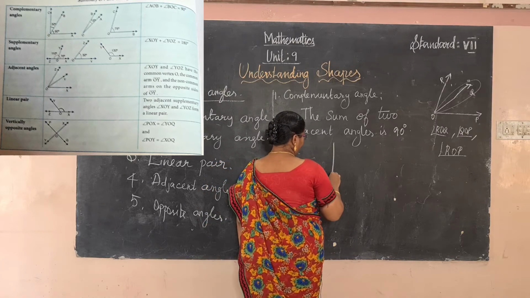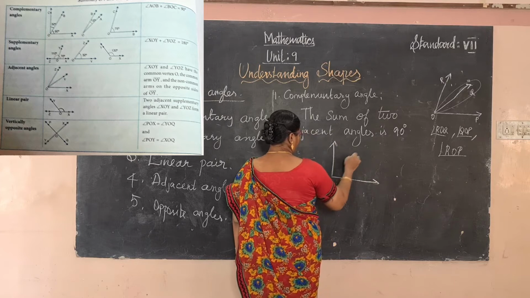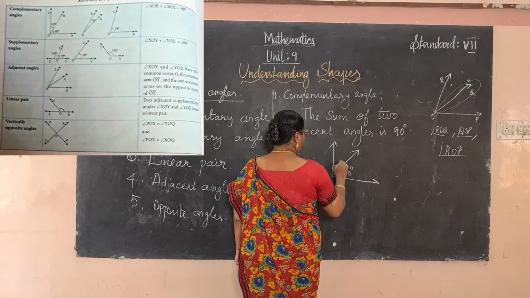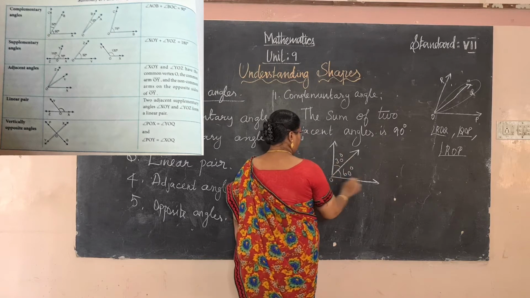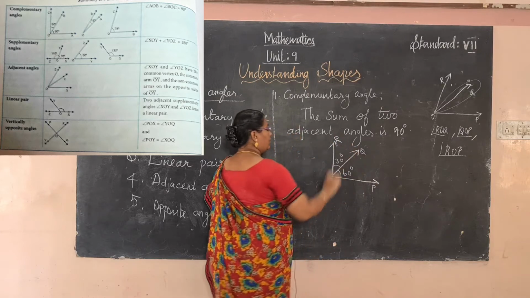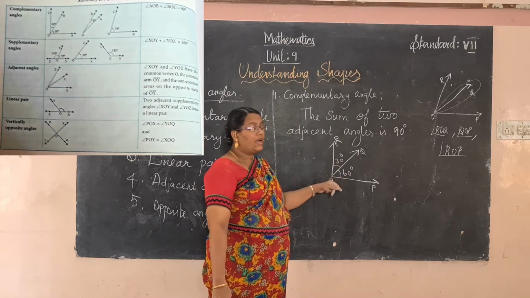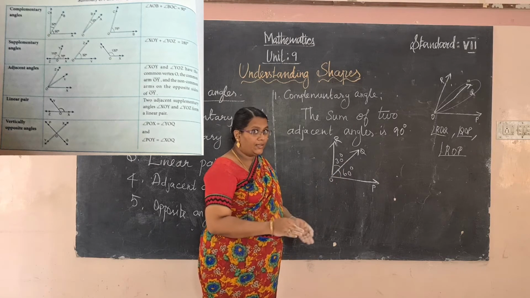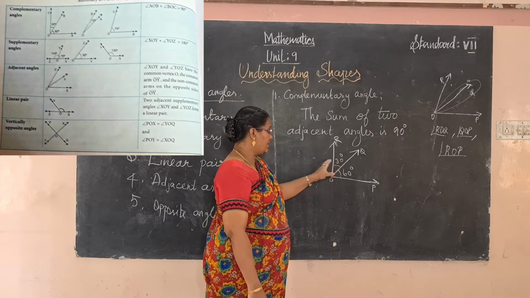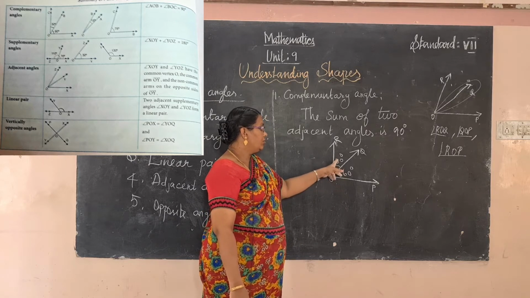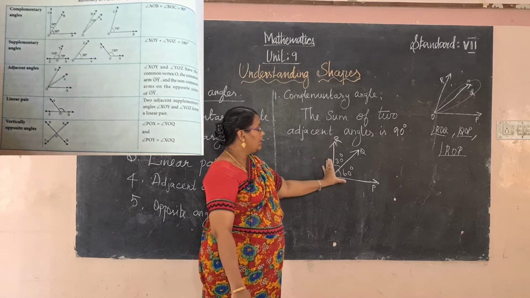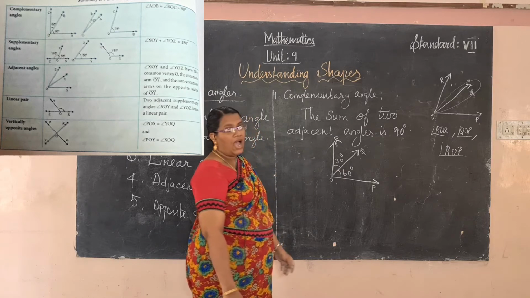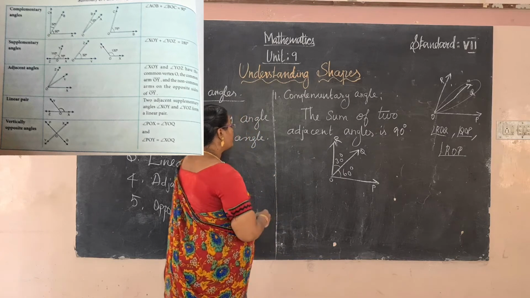For example, 60 degrees and here 30 degrees. The sum of these 2 angles is 90 degrees. These 2 angles are adjacent angles, adjacent means next to each other. So if the sum of 2 adjacent angles is 90 degrees, then they are called complementary angles.